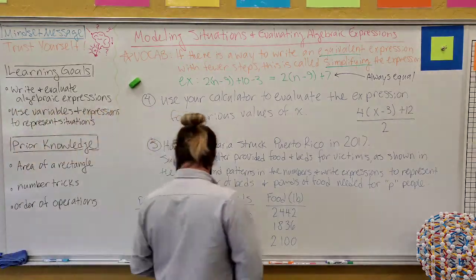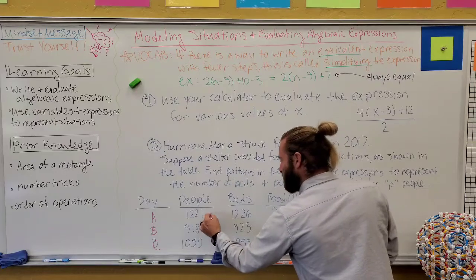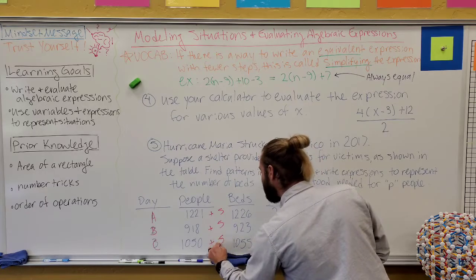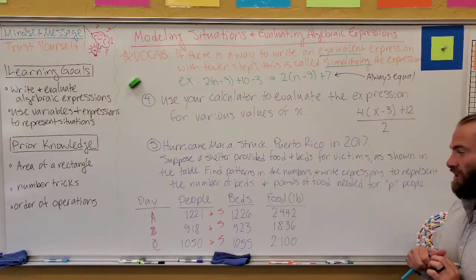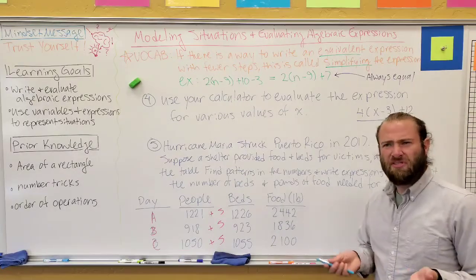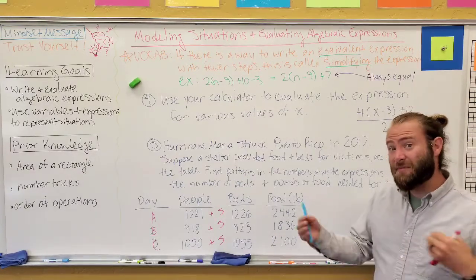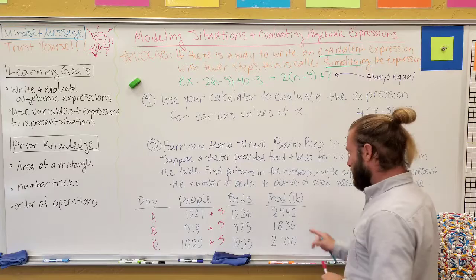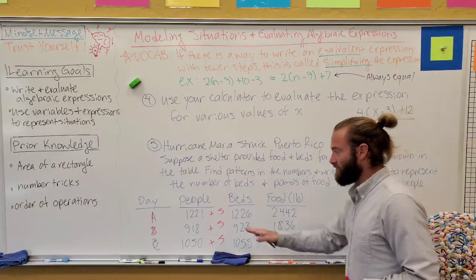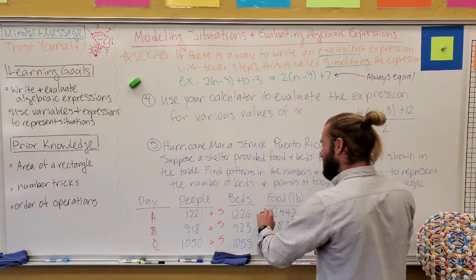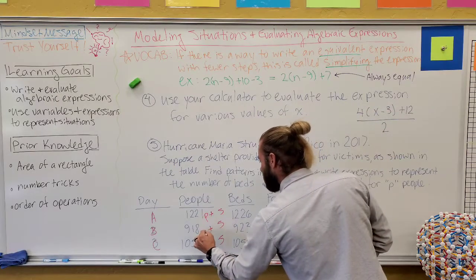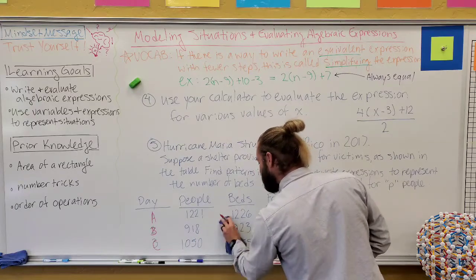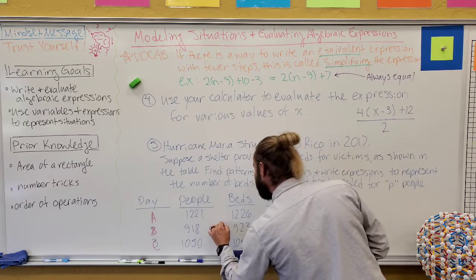Okay, so hopefully you realize every time you have a number of people, there are 5 extra beds more than the number of people that is required. What could be the reason for that? Maybe you just want to have some extra beds just in case, you know what I mean? Maybe if they break or whatever happens. And what if you compare the pounds of food needed to the number of people? Actually I'm just going to write P plus 5, so my actual expression here for the beds is P plus 5.